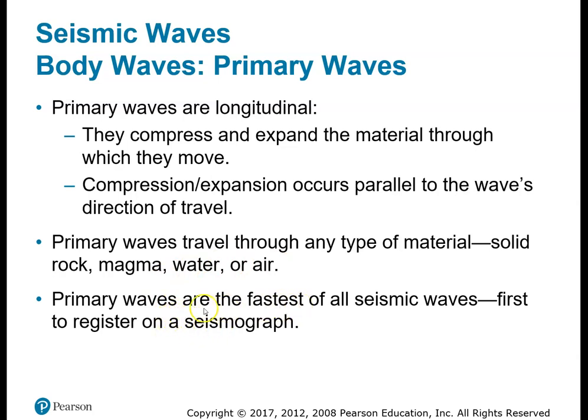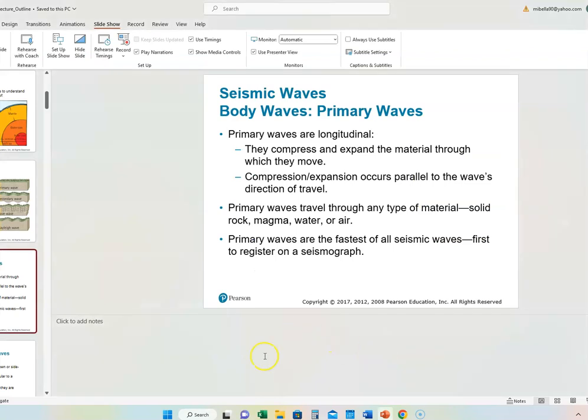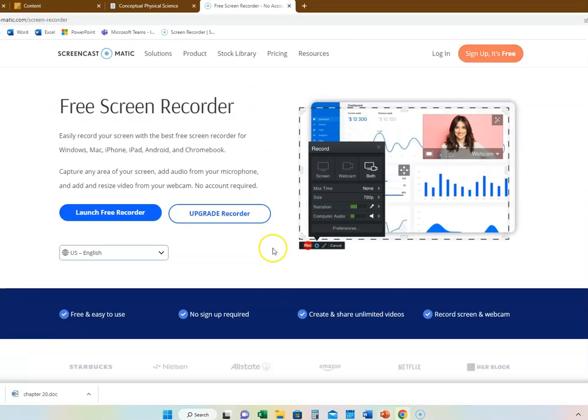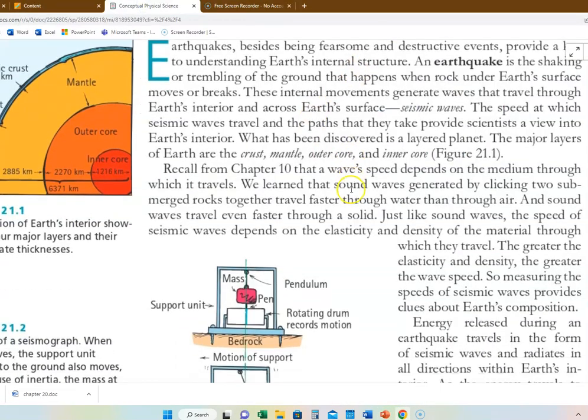So primary waves are the fastest of all. I know I've said this, and they're the first ones. When there's an earthquake, they're the first ones to be measured on a seismograph. Actually, let me show you a seismograph. There's a good picture of it in our textbook. Remember, you have an e-textbook. Right here.